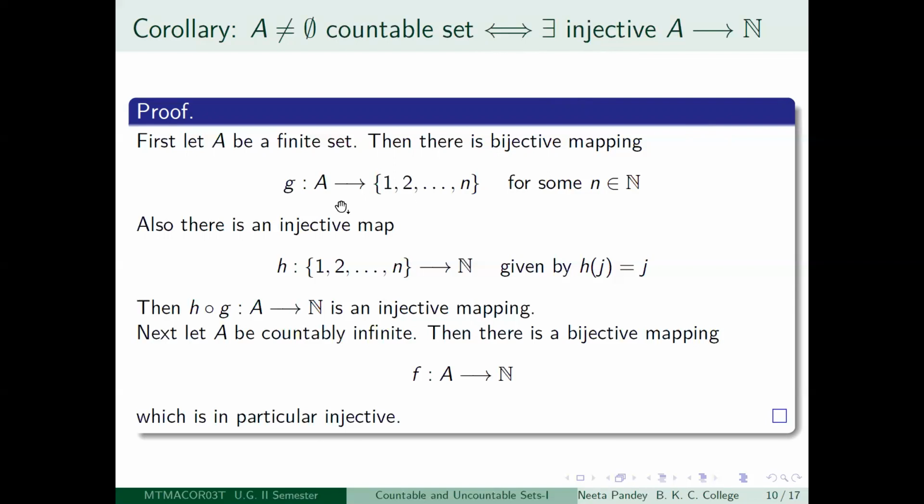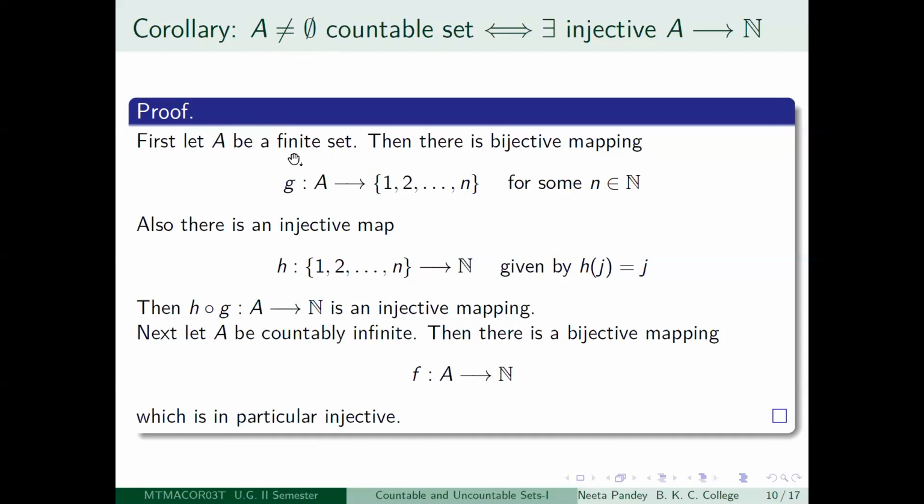So first of all, you just assume that your set is countable and show that in that case an injective mapping from A to N exists. Okay, so if you assume that A is countable, that has two cases. First of all, A will be finite, and the second one will be that A is countably infinite. Remember that this is the blanket assumption that A is non-empty.